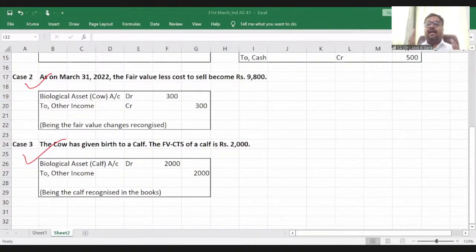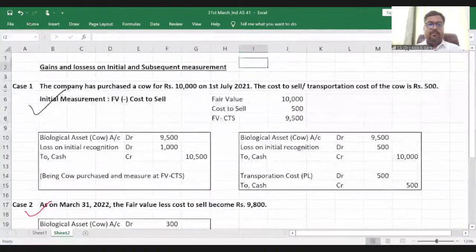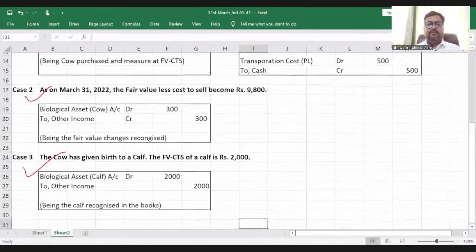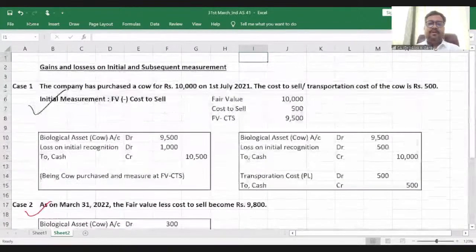So net, I will end up saving 9,500 rupees, right? Clear? Is it clear? I hope these 3 accounting entries are clear to everyone, guys.